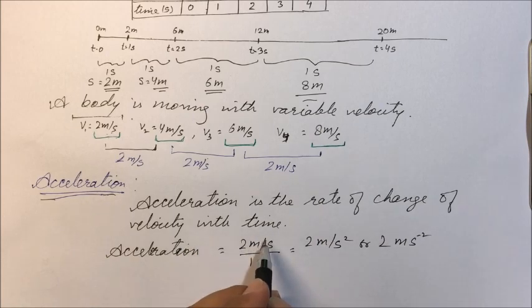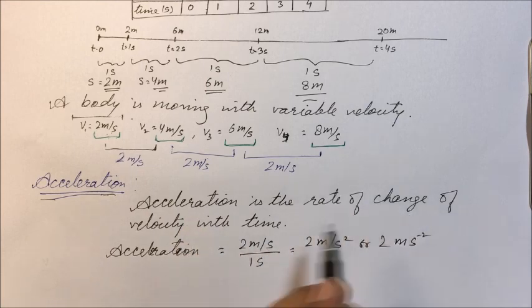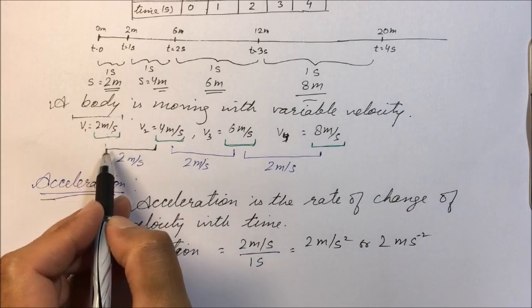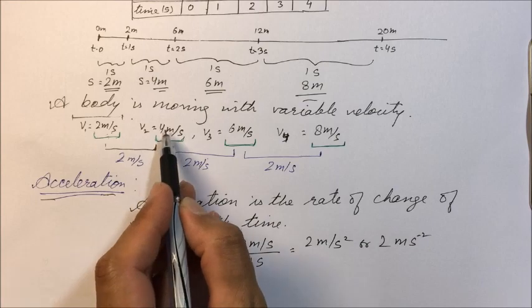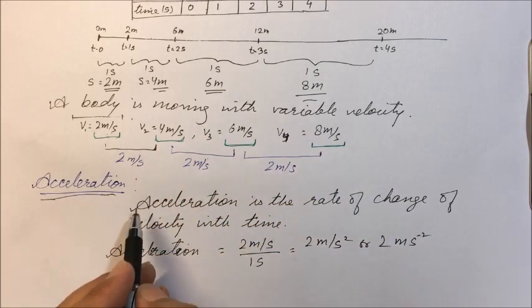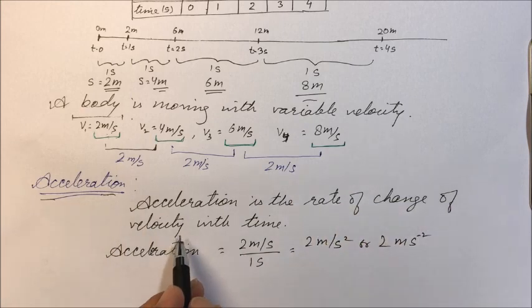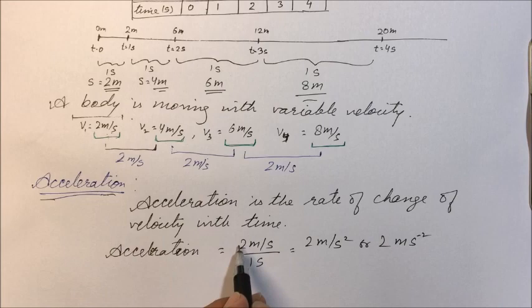In each second the velocity is increasing by 2 meter per second. So acceleration tells us how the velocity is changing with respect to time.